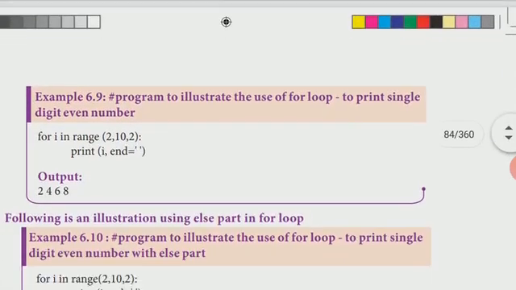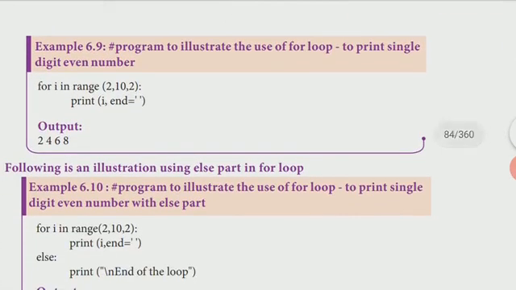The next one is an example to print single digit even numbers. See, for I in range of 2, 10, 2. Here 2 is the starting value, 10 is the end value, and 2 is the increment. Print I, end. See how it will execute.